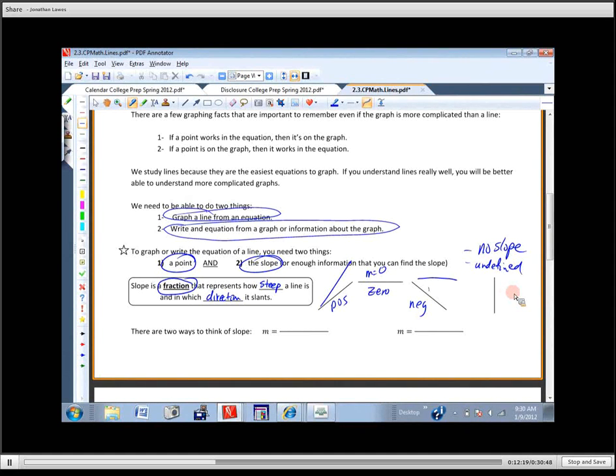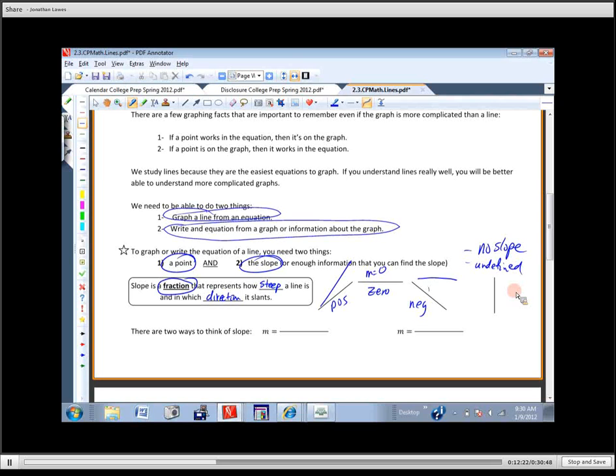So there are 2 formulas or 2 ways to think of slope. The first one is the easy one. It's rise over run. If we've got a graph, it's easy to think of it in terms of rise over run. If we have point x and y pairs and stuff like that, then we think of it this way. It's going to be y2 minus y1 over x2 minus x1. And you absolutely need to have that formula memorized. If I say, what's the slope formula? Please don't say rise run, although that's the right idea. Say it's y2 minus y1 over x2 minus x1.